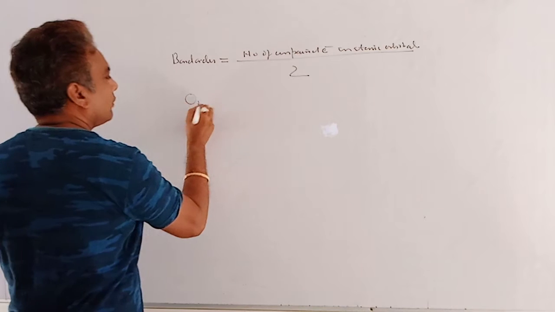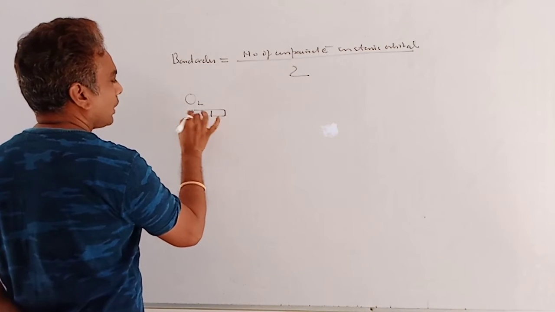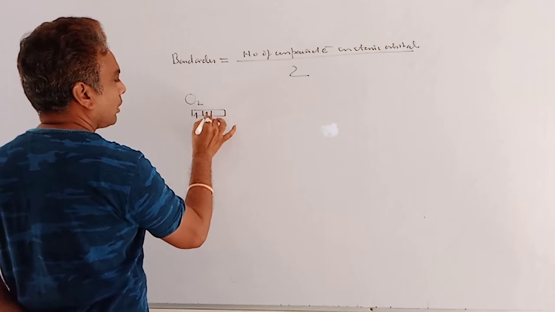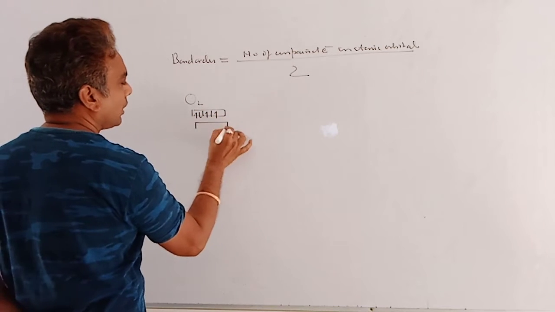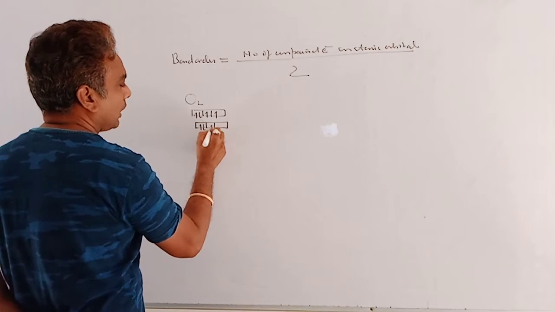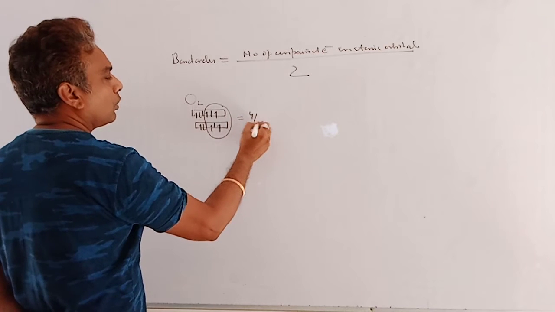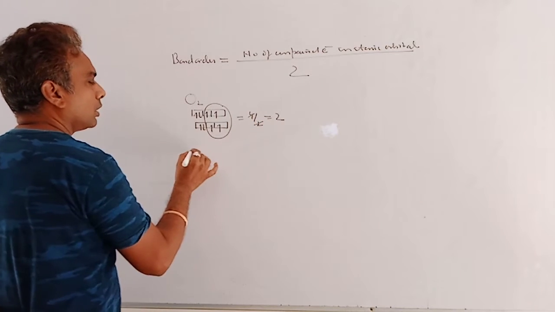For example, if we want to calculate the bond order of O2, then write the outermost electronic configuration where unpaired electrons are present: 1, 2, 3, 4. Similarly, in the other atom, the same configuration. So the total number of unpaired electrons is 4. 4 divided by 2, so the bond order is 2.